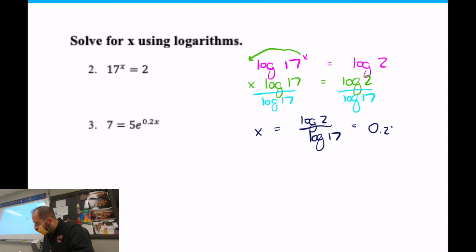0.24465. And that's the number I want to see, four decimal places. If you want to go 0.2447, that's great. Questions on number 2? No? Okay, let's do the next one so we're done.